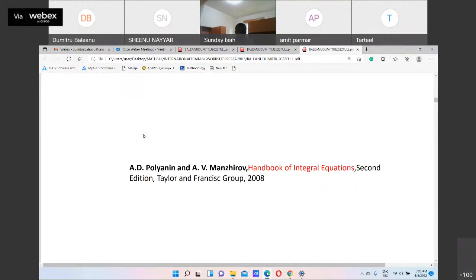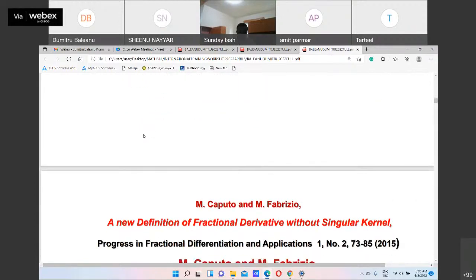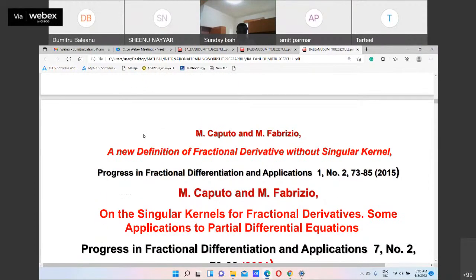I kindly invite you to see this book in order to understand better about many operators, not necessarily exponential: Mittag-Leffler, power law, sine, cosine, inverse trigonometric functions, special functions in the kernel, so all of these integral operators.